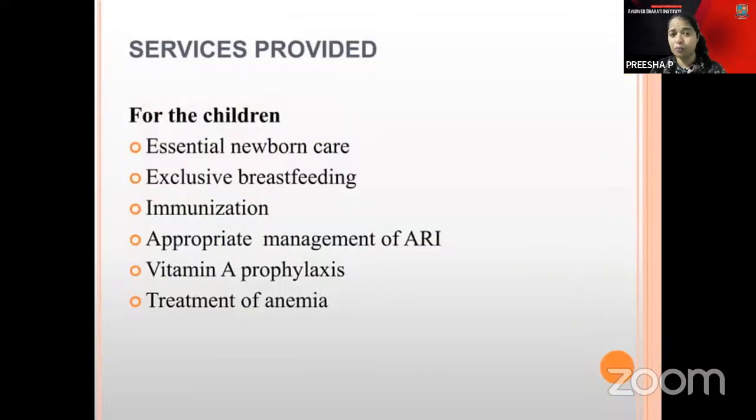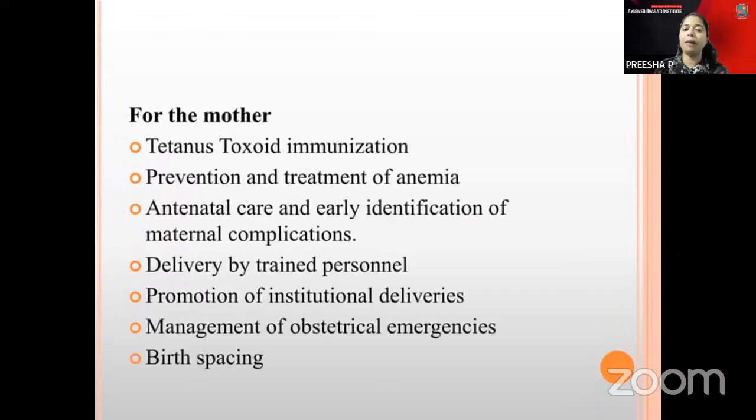And what are the services provided under reproductive and child health? Mainly antenatal care can be maintained, along with vitamin A prophylaxis, exclusive breastfeeding and immunization. For the mother, mainly tetanus toxoid immunization is given, anemia can be prevented and treated, and delivery by trained personnel can be done.